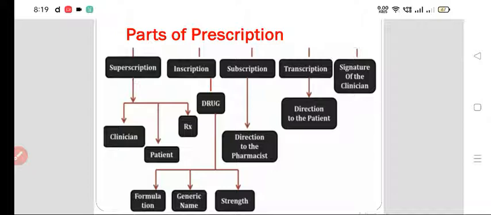In the inscription, the details of the drug: what is the formulation, what is the name of the drug. You have to write the generic name, the dosage form, and the strength of the drug. Then in the subscription, direction to the pharmacist. In the transcription, direction to the patient. So all these are the parts of a prescription that you have to follow.